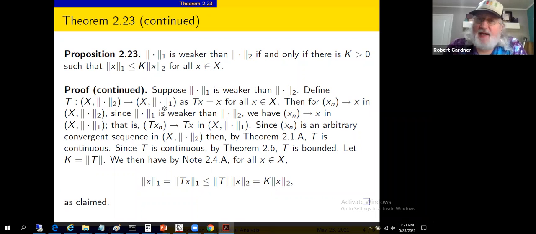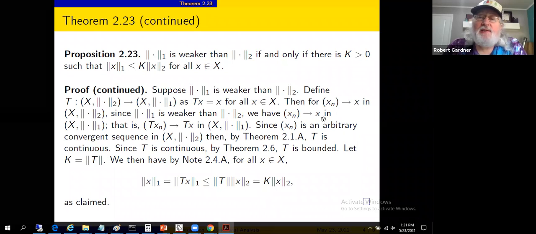It's a vector in the normed linear space with the norm being the 1 norm. And that's what we're dealing with here. So take the x sub n, replace it with T of x sub n in this normed linear space. Take the x vector, replace it with T of x also. So we're getting T x sub n approaching Tx in this normed linear space.